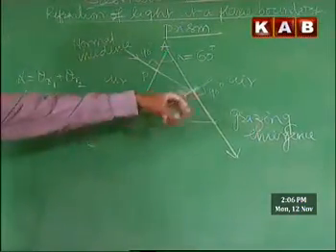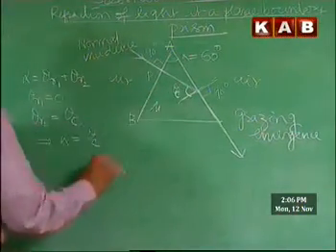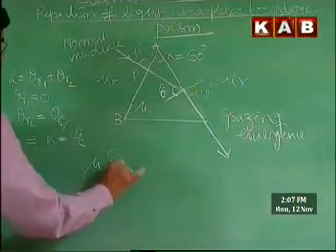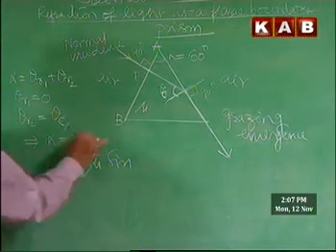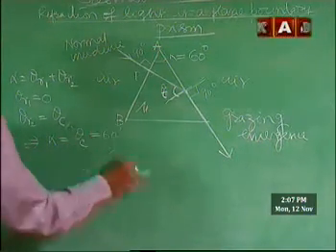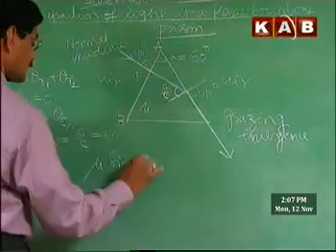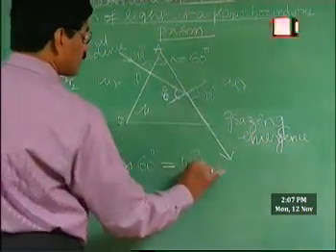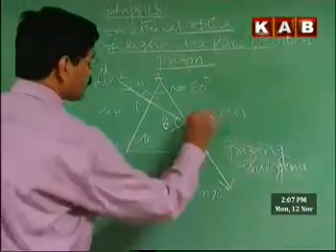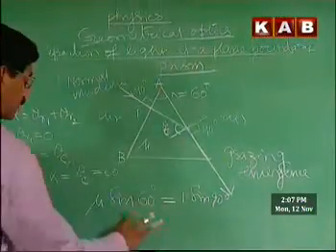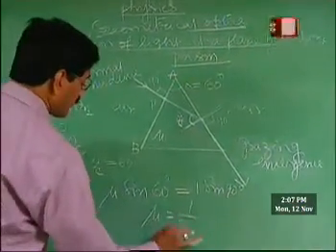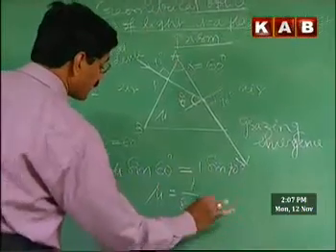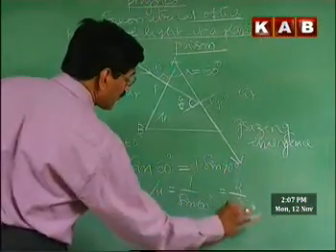Apply Snell's law to this boundary: mu into sine of critical angle. Critical angle is 60 degrees. Therefore, mu sine 60 degrees is equal to 1 into sine 90 degrees, because the emergent angle is 90 degrees. From this, mu is equal to 1 by sine 60 degrees, that is 2 by root 3.